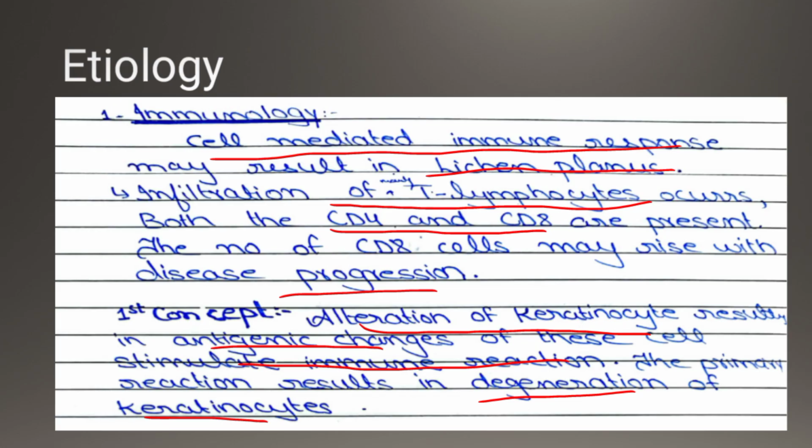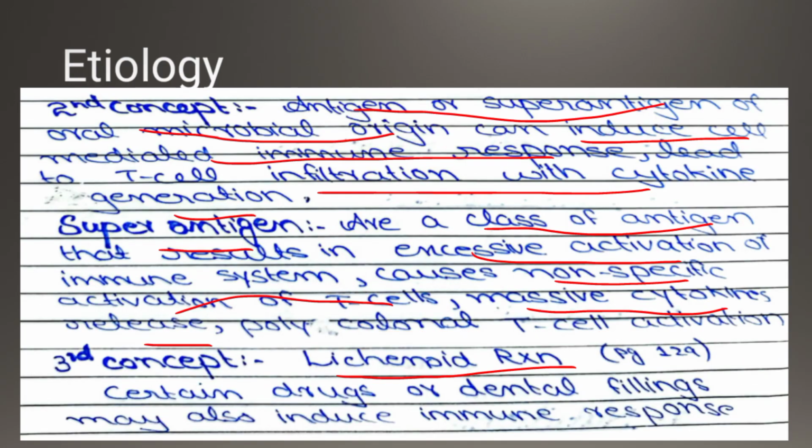Alteration of keratinocytes. The keratinocytes become antigenic, due to which they stimulate an immune response. And there is a primary reaction, which we can say is a degeneration of keratinocytes. The second concept is about the super antigen or antigen of oral microbial origin. They stimulate the immune response, due to which there is a cell infiltration of the T cells with cytokine production.